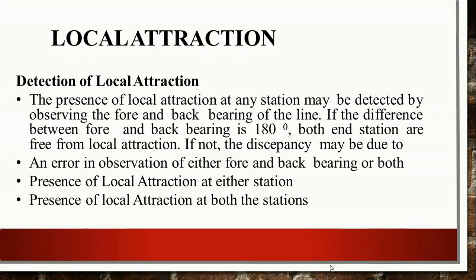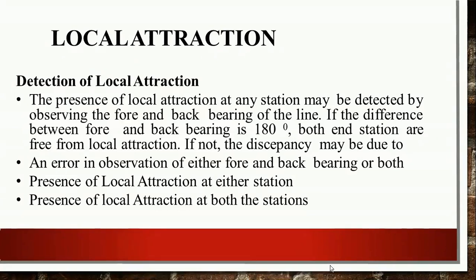The presence of local attraction at any station may be detected by observing the forebearing and back bearing of a line. If the difference of forebearing and back bearing of a line is 180 degrees, then both end stations are free from local attraction. If the difference is not 180 degrees, then local attraction has occurred. There may be an error in observation of either the fore or back bearing or both, or local attraction at either station or at both stations.